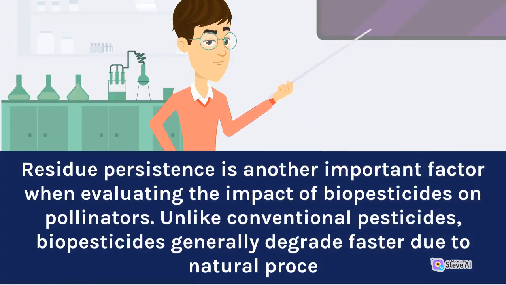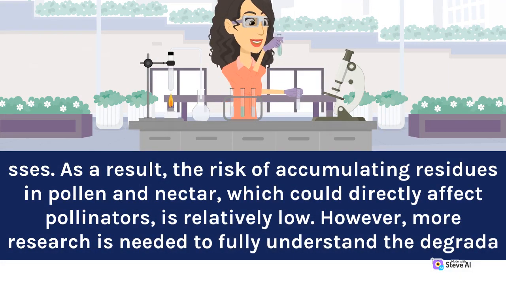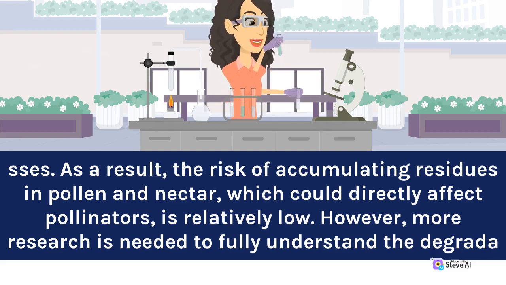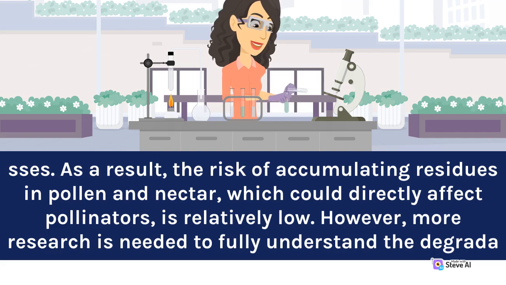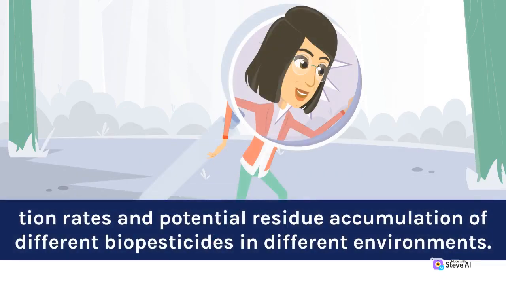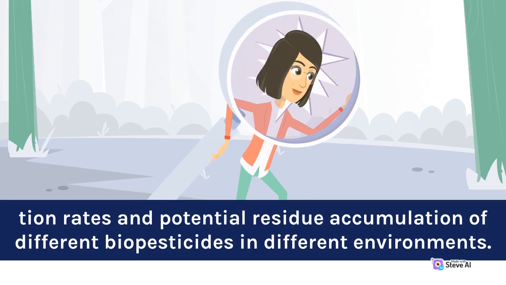Residue persistence is another important factor when evaluating the impact of biopesticides on pollinators. Unlike conventional pesticides, biopesticides generally degrade faster due to natural processes. As a result, the risk of accumulating residues in pollen and nectar, which could directly affect pollinators, is relatively low. However, more research is needed to fully understand the degradation rates and potential residue accumulation of different biopesticides in different environments.